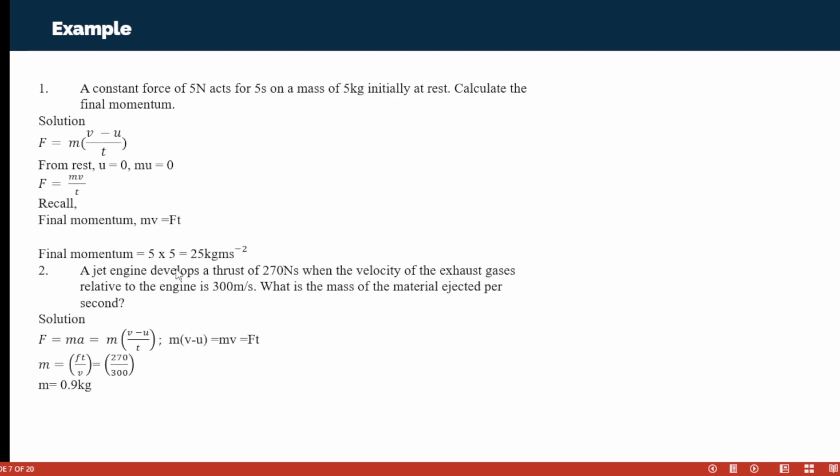Okay, we were given the thrust. The thrust is the force multiplied by the time. That is why it is Newton second. So we're given the thrust, and that gives us our Ft. And our Ft is what? Impulse, force times time. So from here, F is equal to ma, that is mv minus mu over t, is equal to Ft. I'm sure we can get that. So let's go to our board to do that.